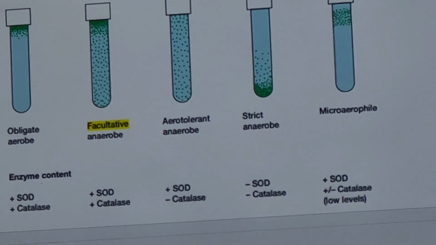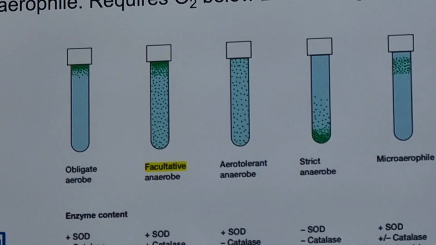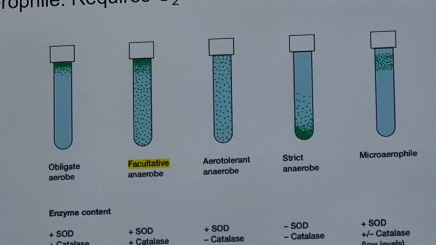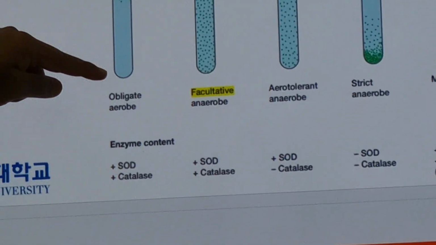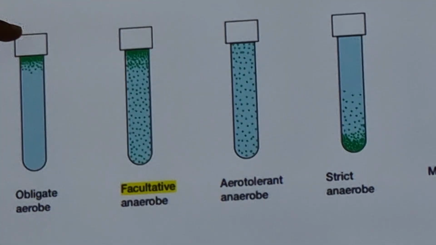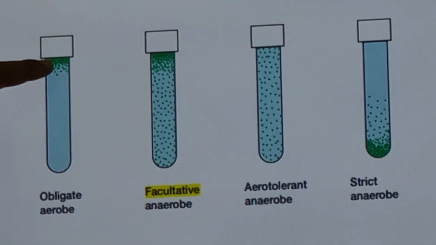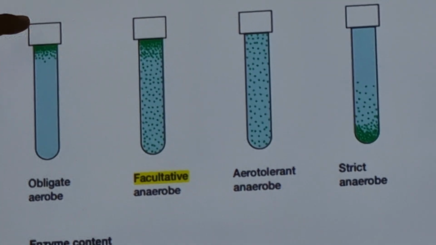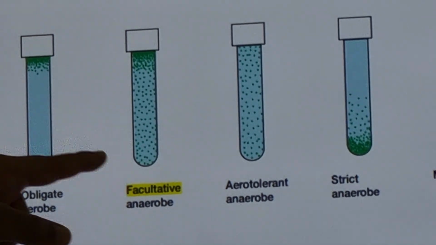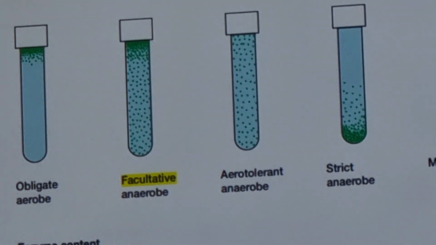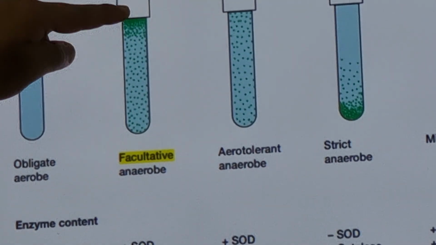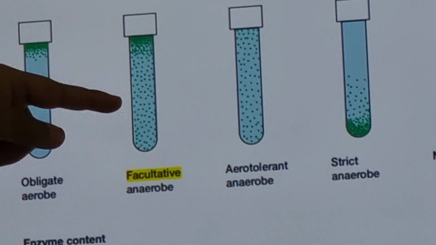Facultative aerobes are those bacteria that love oxygen to grow, but if oxygen is not available, then they can also grow. But if oxygen is available, they will prefer oxygen as an electron acceptor. So you can see here in obligate aerobe, this is a test tube filled with their medium, and this is the aerobic part. So all these bacteria are very dense here because it's in contact with air. Nothing is here, right? In facultative, you can see the bacteria are here but not very concentrated. So near oxygen they are very dense, but if oxygen is not present, they are growing but not in very good condition.